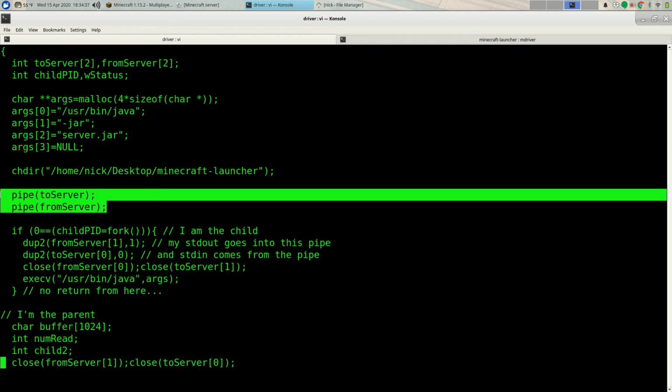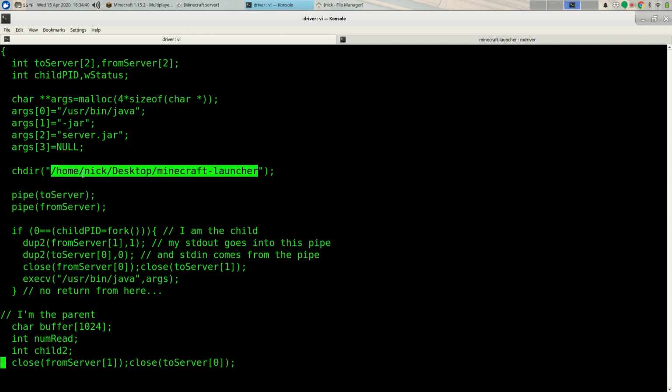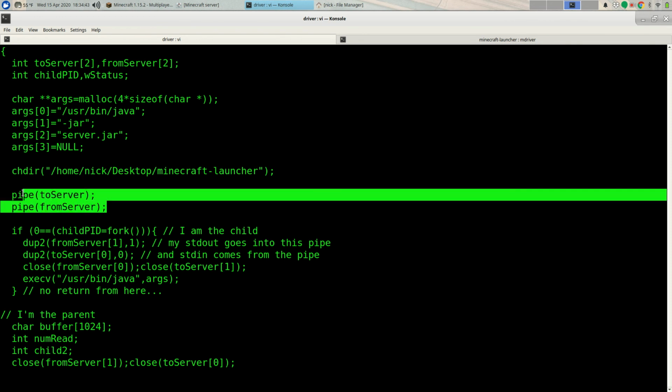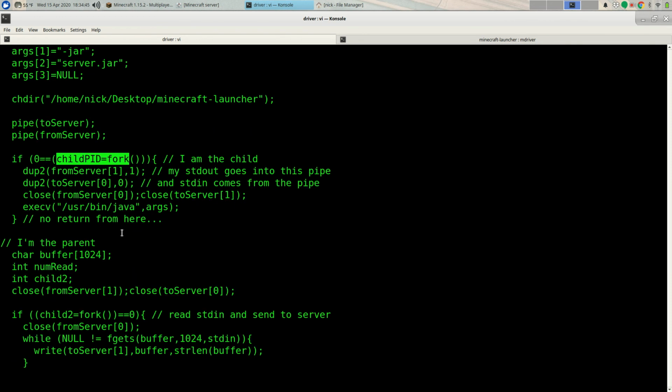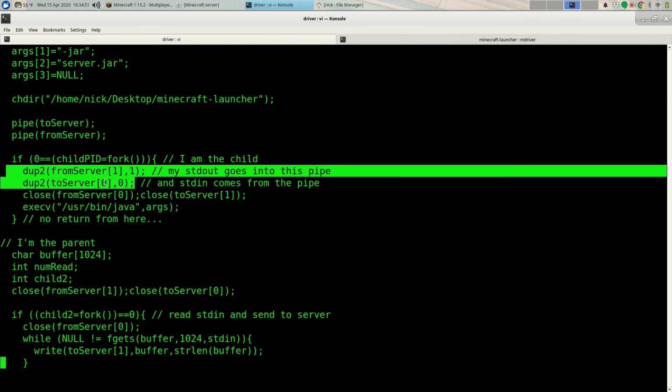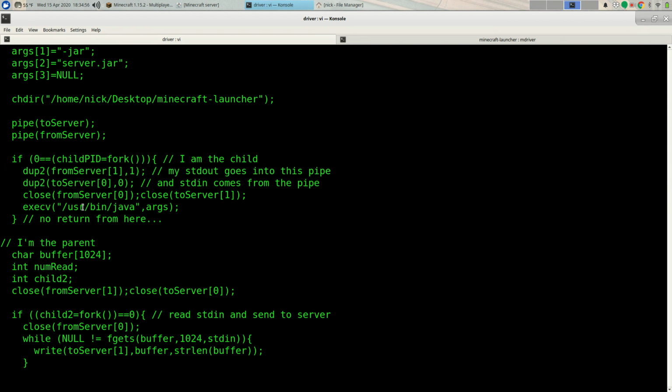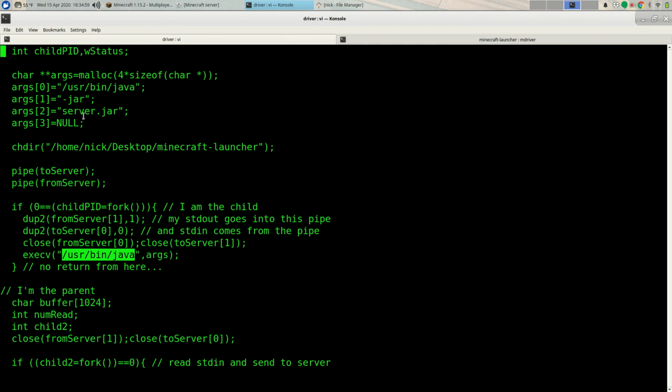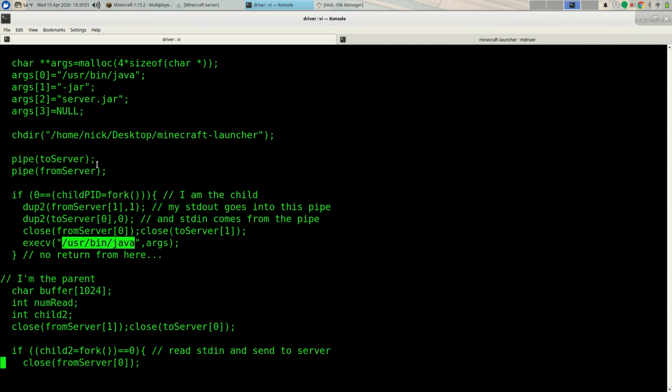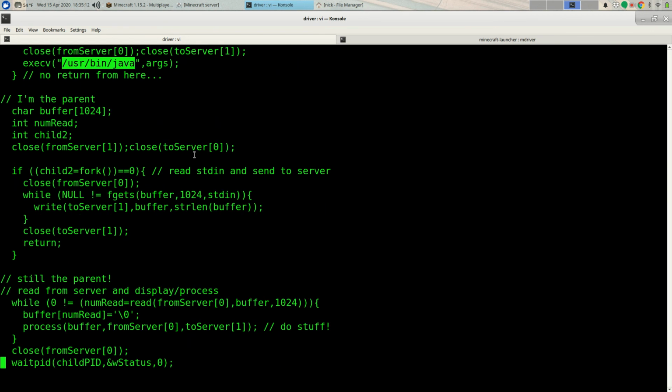So I make a pair of pipes in the usual way. Well, I change to the Minecraft directory because I'm sitting one level below. Make a pair of pipes in the usual way, fork off a child. If you are the child process, I do my dup2s to connect the two ends of those two pipes to standard in and standard out. I close the unused ends, and then I do an execv to basically run this Java command. Okay, and now this child is running the Minecraft server, but it gets standard in from the one end of the pipe, and it sends standard out to the other end of a different pipe. Okay, the parent process closes the ends it's not going to use, makes another fork. So I have two things on the parent side.